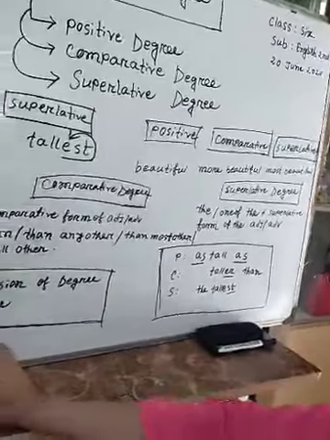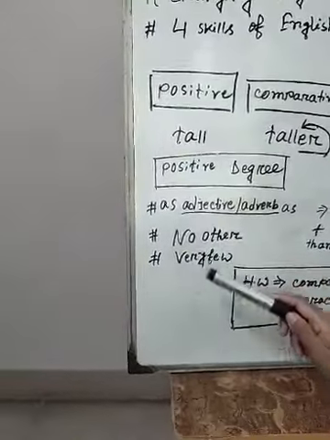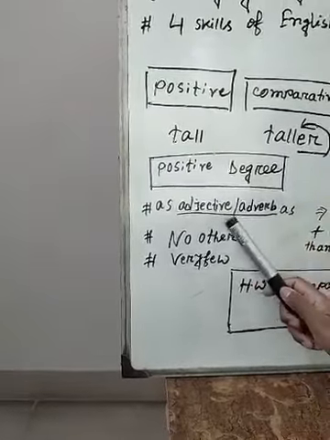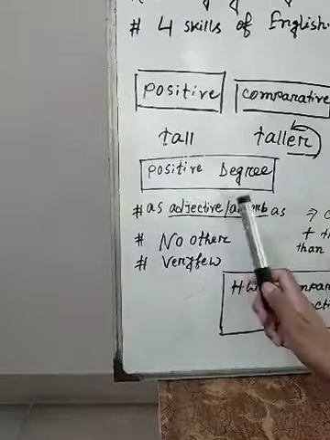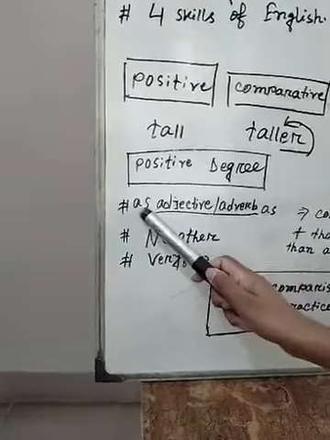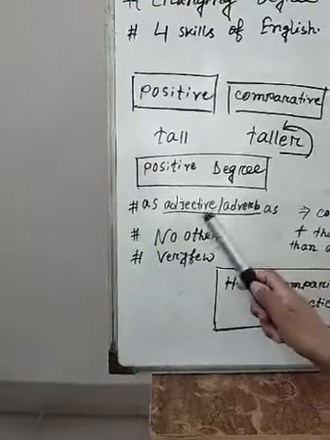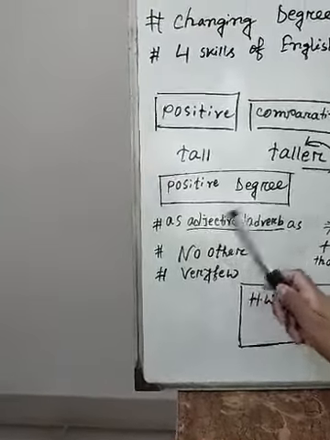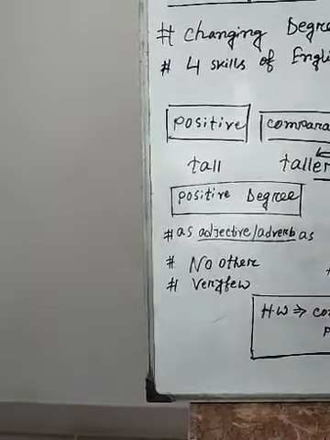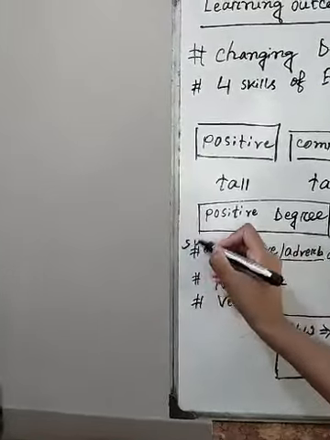So how can we identify a positive degree? First of all, in positive degree, obviously we get "as" adjective or adverb "as". Before the adjective we have to use "as", and after the adjective we have to use "as". So before and after we get "as", or "so" and "as".